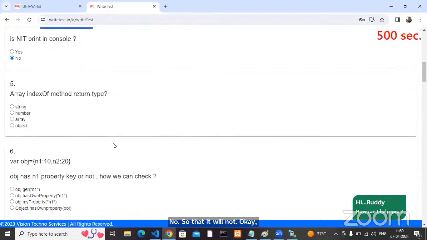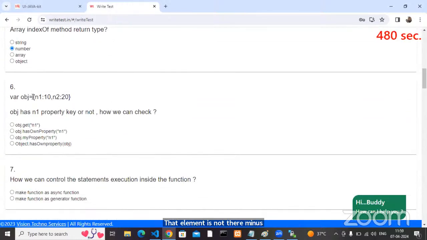Okay, what is the return type of the array indexOf method? A number, -1 or something else? -1 means that the element is not there. If it is positive, that element is there.